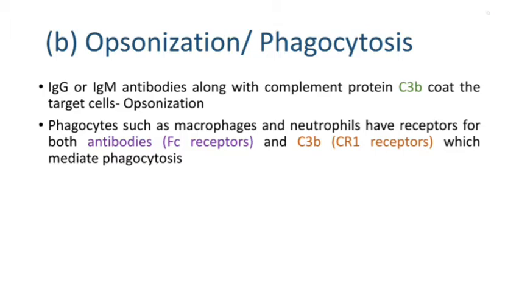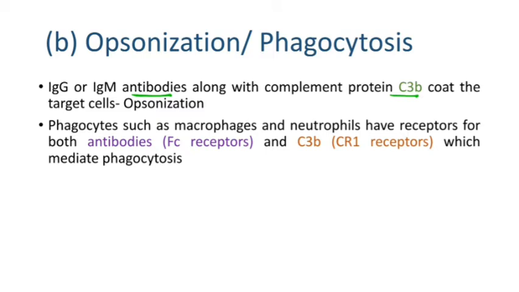Next one is opsonization or phagocytosis. IgG or IgM antibodies along with complement protein C3b coat the target cell, and this is called opsonization. However, opsonization is more effective when both antibodies and C3b opsonize the target cell, leading to its phagocytosis.